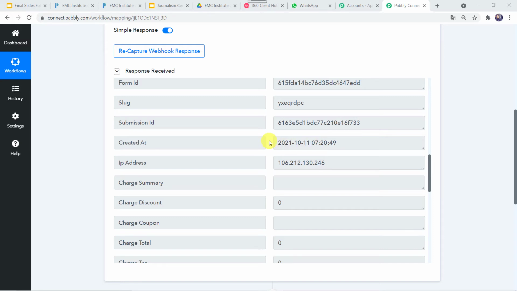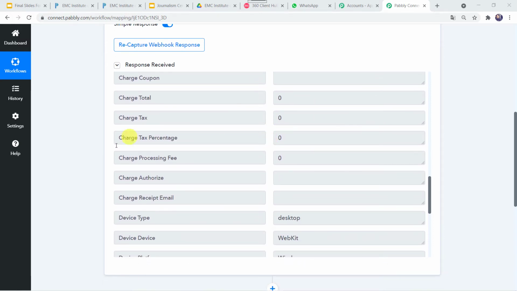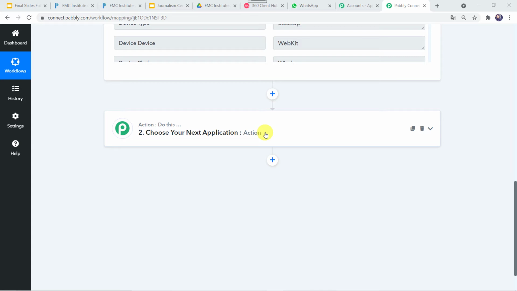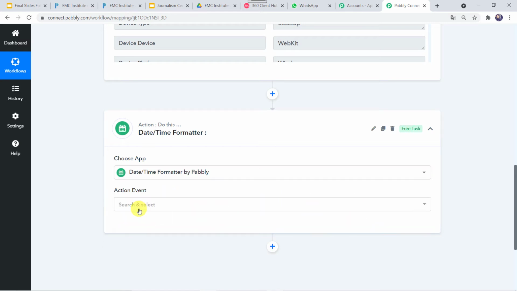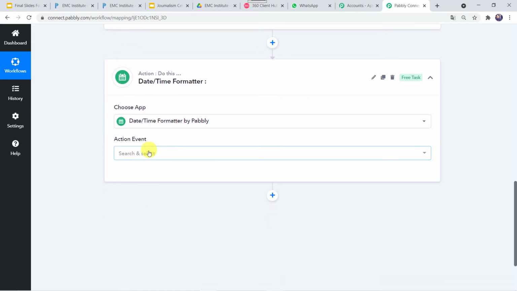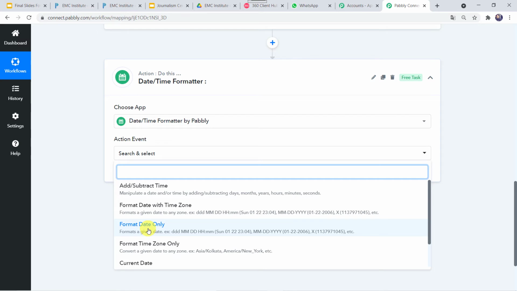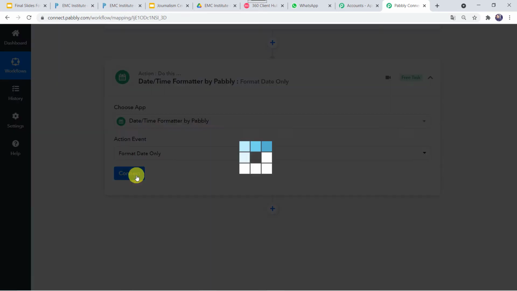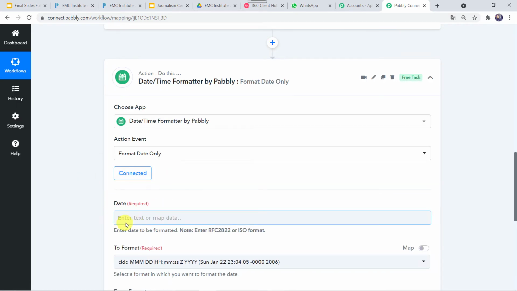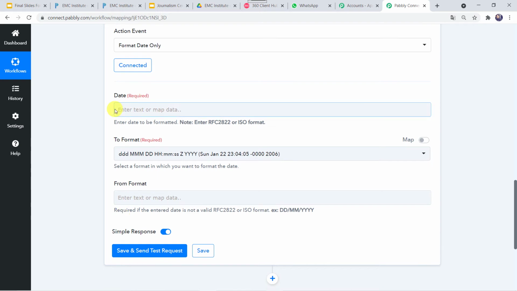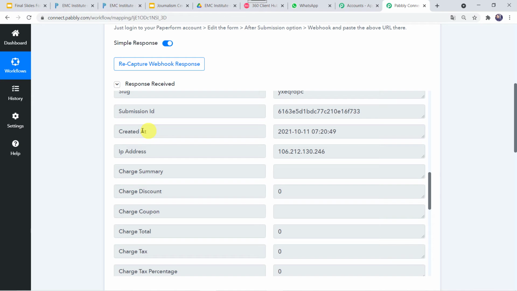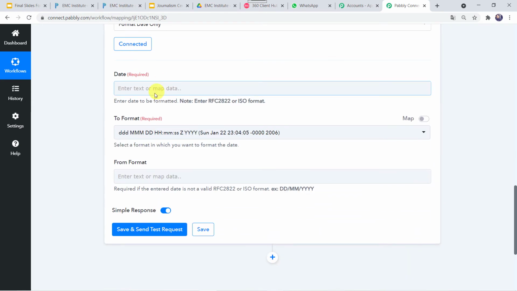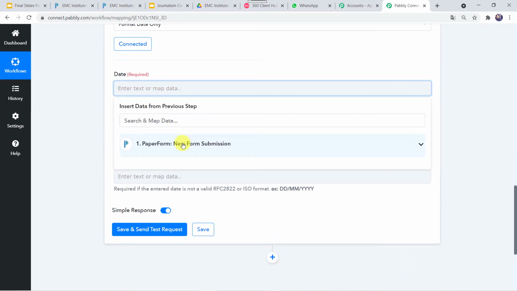For that, let us scroll down, and come to this action application. Here in the application, we are going to select date and time formatter. Here in the action event, we have to select format date only. Let's click on connect. Here we have to enter the date which needs to be formatted. We have to map this date, that is created date, created at. So let us map this details over here, details of the date.